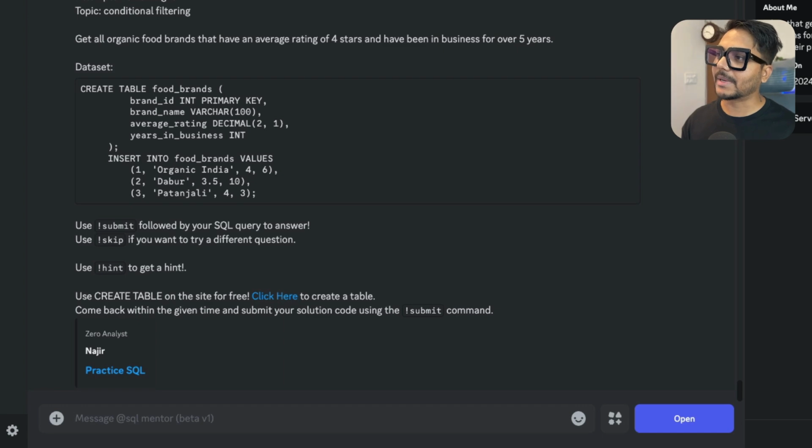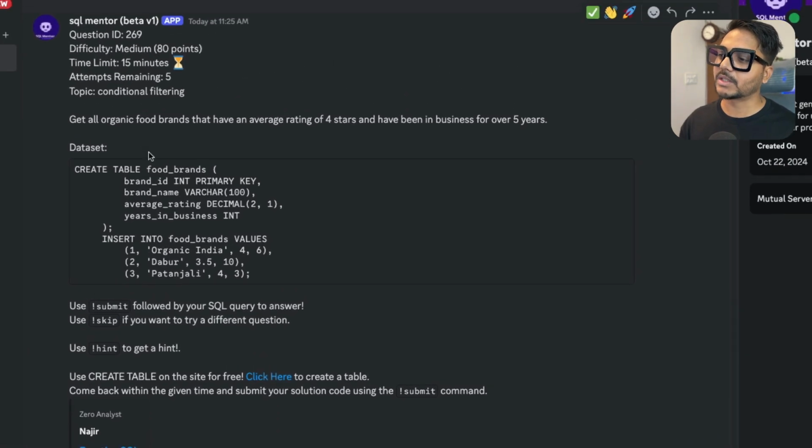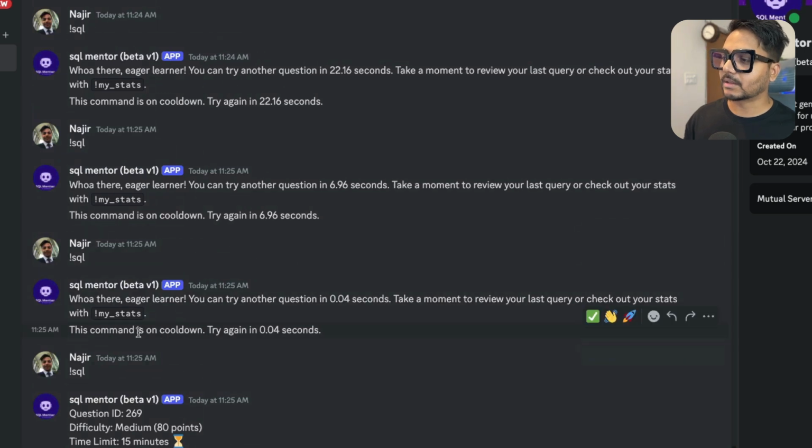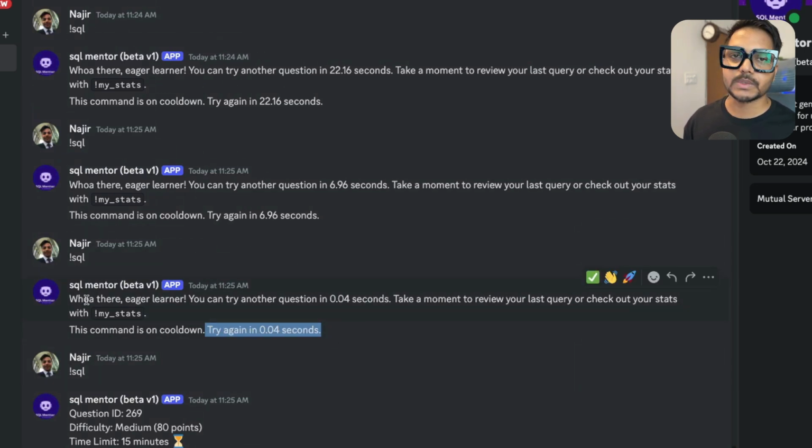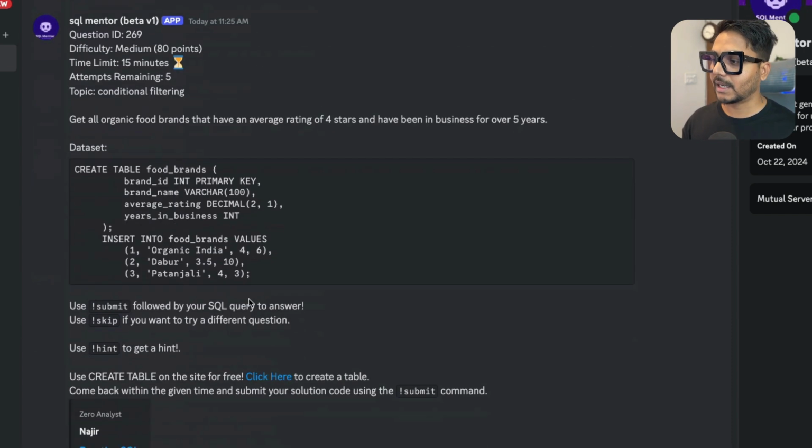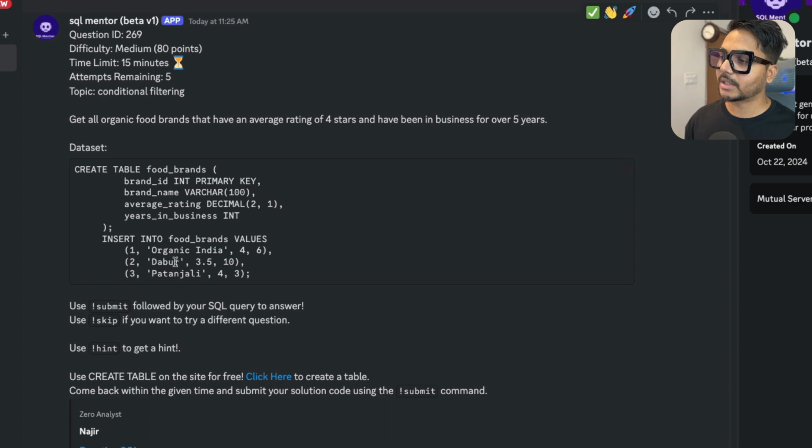Okay, you can see now I am getting questions from the medium category. So once you reset it, you will be getting questions from the medium category. If you try that command, after that you need to just wait for a few seconds. It's going to give you some warning, just to ensure that it processes the data. Then you will be getting the second question. So this is the second question.